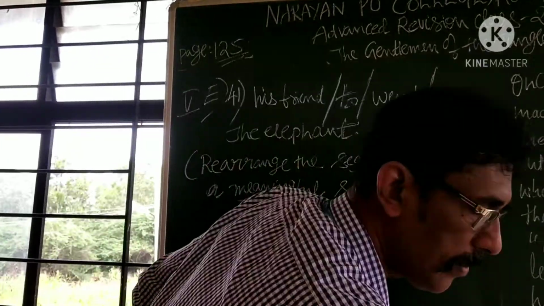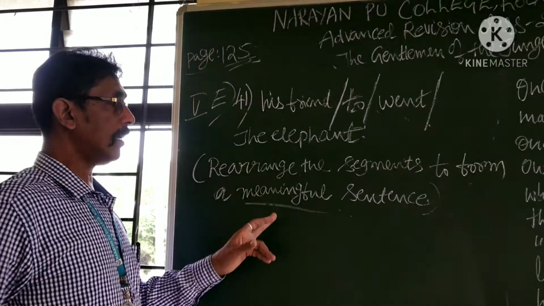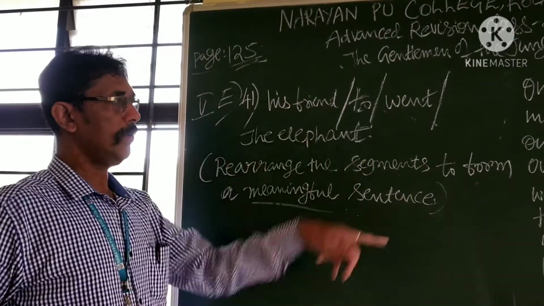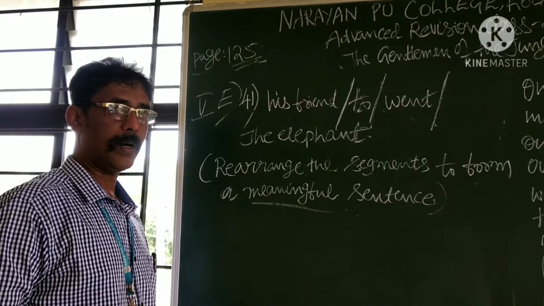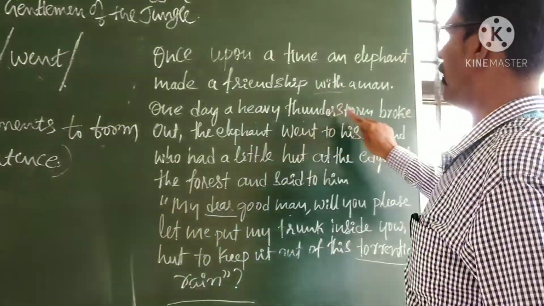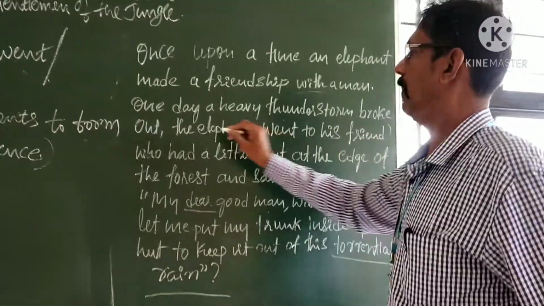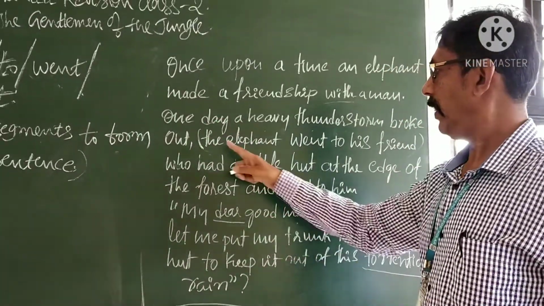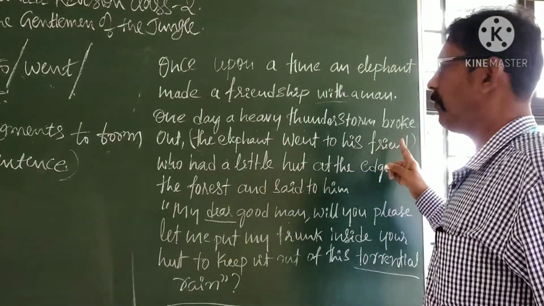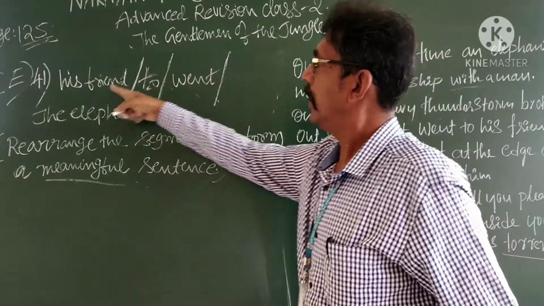How to write? Now, example. How to learn this concept? See, I will switch over to that part. One day, a heavy thunderstorm broke out. The elephant went to his friend. Now, the elephant went to his friend.